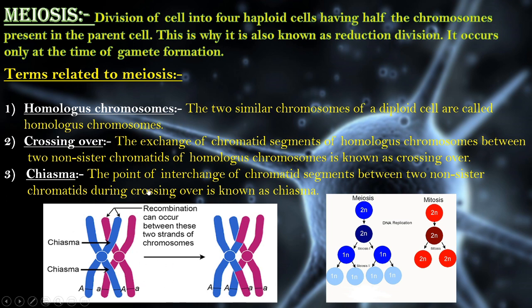You can refer to this diagram for your better understanding. Now, what is chiasma? The point of interchange of chromatid segments between two non-sister chromatids during crossing over is called chiasma. The detail of chiasma is also given in this picture. So you can see this picture for your understanding.